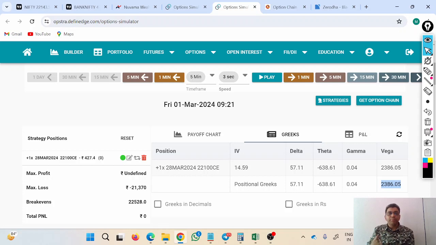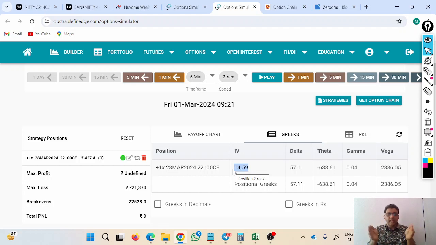Why profit? Because I have bought the option. You look over here, this is a plus sign. Plus sign means I have bought the option. After buying my option, if the IV is increasing, that means the option premium will increase.